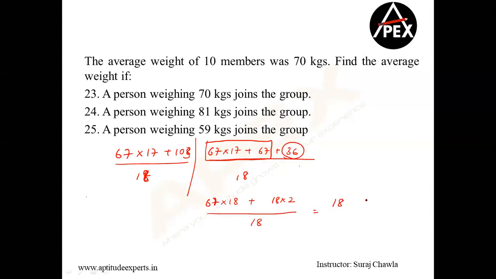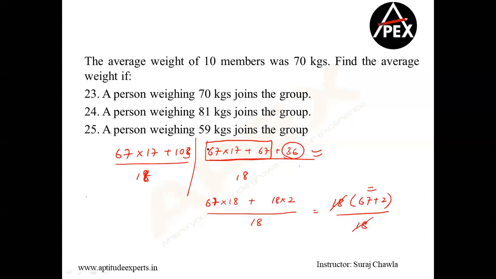If you take 18 common, you get 67 plus 2, divided by 18. For all of you who remembered the shortcut, did I not tell you there is no shortcut which is derived? The only thing is I skip multiple steps and come down to the final answer. Now understand, what I have written here on the slide is what we are doing logically, Gayatri.